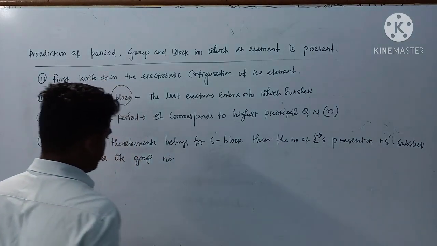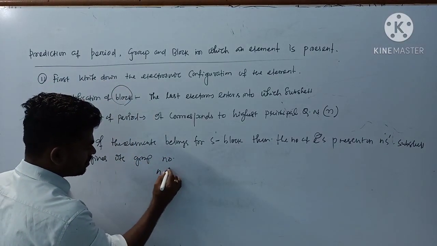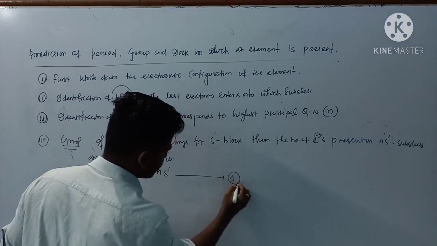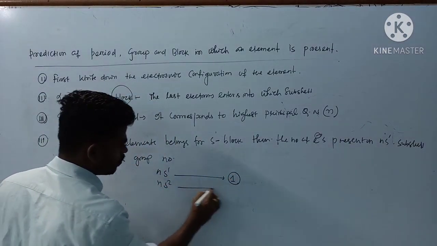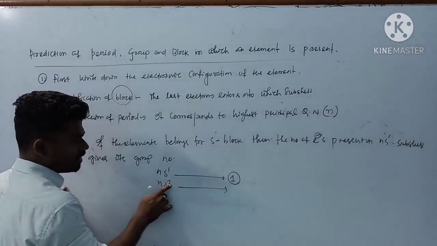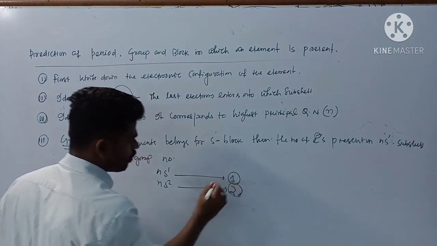If you see the configuration is NS1, so the group is first group. If it is NS2, the number of electrons in S subshell is 2, so the group number is 2.